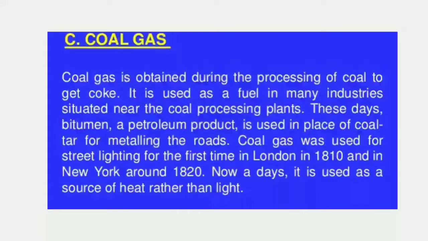I have already mentioned that to you, for metalling the roads. Coal gas was used for street lighting for the first time in London in 1810 and in New York around 1820. Nowadays, it is used as a source of heat rather than light.